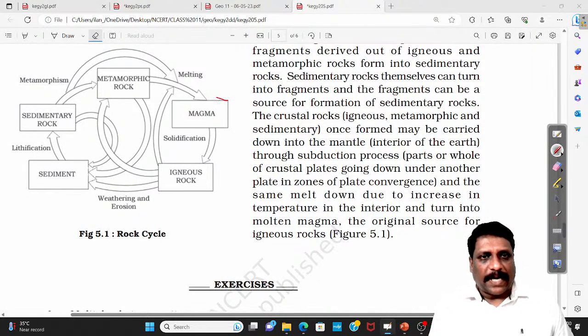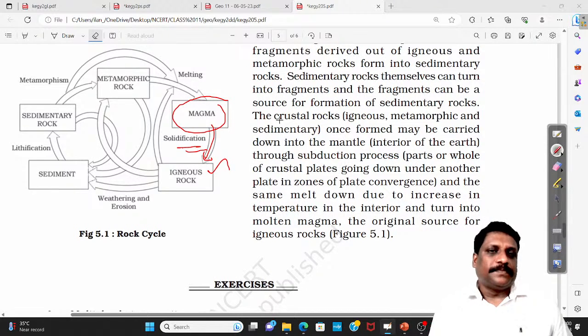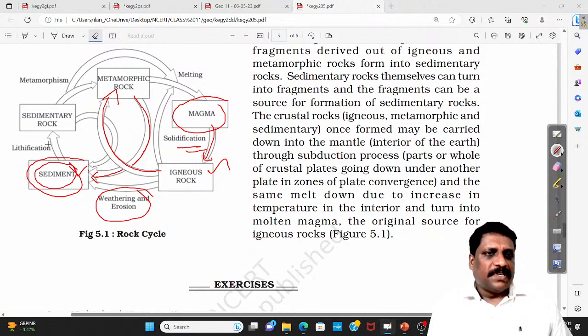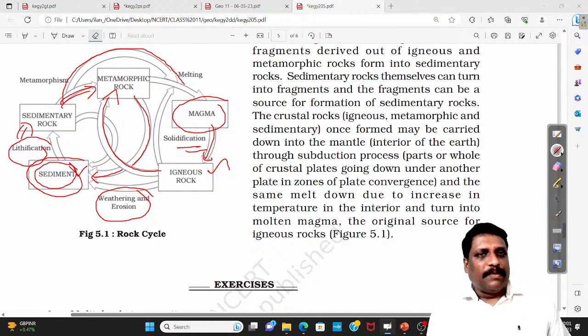You have magma, right? Any rock that is formed out of solidification of magma, you call them as what? Igneous rock. Correct? And say, for example, from igneous rock, weathering and erosion will be depositing and forming what? Sedimentary rock. Igneous rock can also become what? Metamorphic rock. And my dear friends, metamorphic rock can also result in what? Weathering and erosion. And the same can also be resulted in what? Sedimentary rocks. It forms sediments. Sediments, over a period of time, becomes a rock. It calls it sedimentary rocks. Am I right? And sedimentary rock also, I said, it can become what? Metamorphic rock.